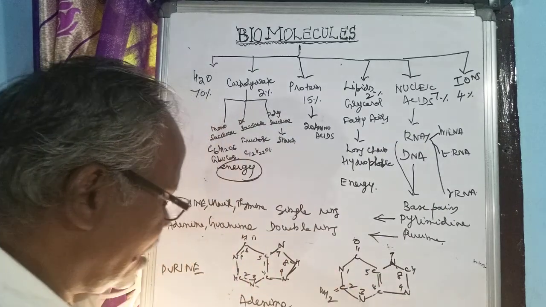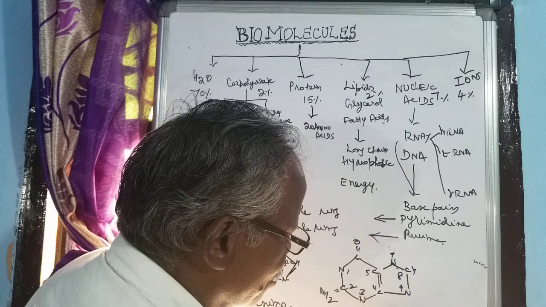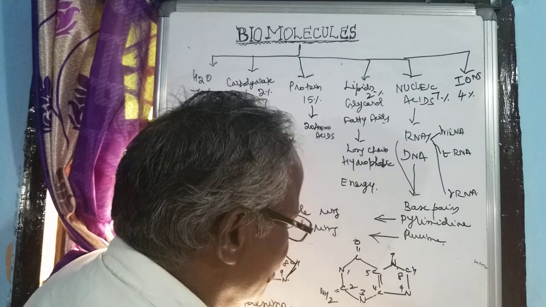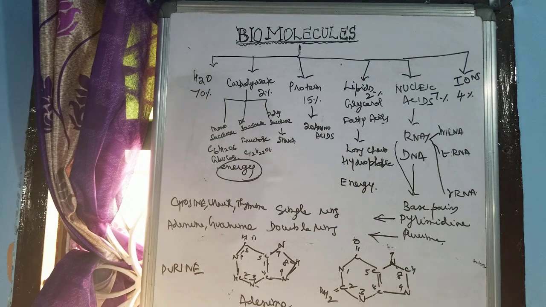So this is guanine. So this is known as purine. So purine is adenine and guanine, and pyrimidine is cytosine, uracil and thymine.